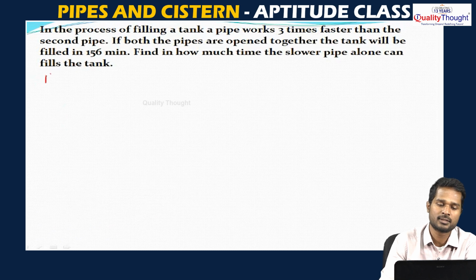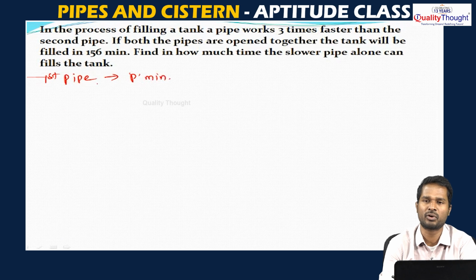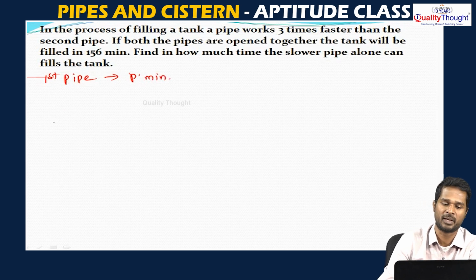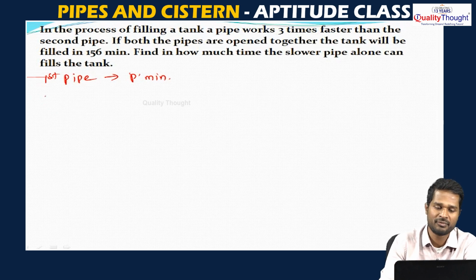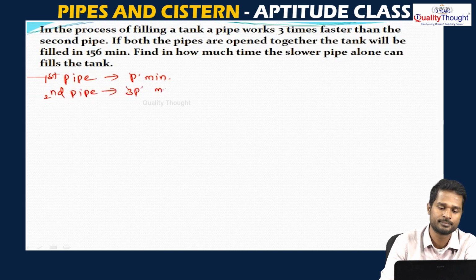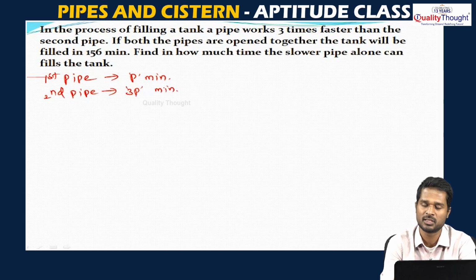See, let's take that the first pipe takes a total of p minutes to fill the tank. In the question he says one pipe is working 3 times faster than the other pipe. That means the efficiency of the first pipe is 3 times the other pipe. So, the second pipe will take 3p minutes. One pipe is 3 times as efficient, so it will take 3 times less time than the other pipe.